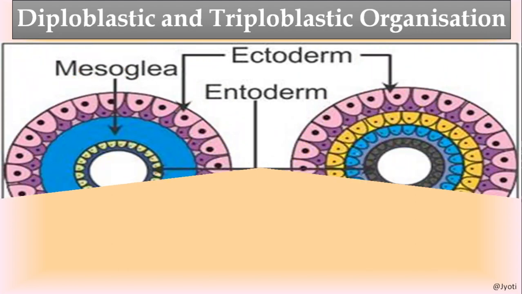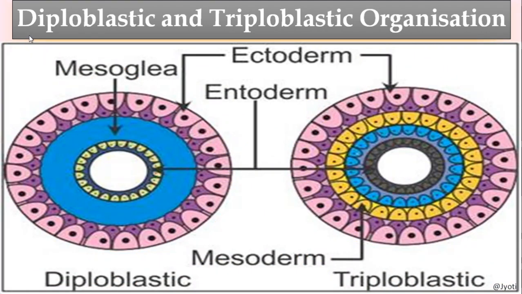So here in the picture you can see the diploblastic and triploblastic organization. The first one is diploblastic organization. Here you can see there is a purple color layer with pink cells and purple color cells. This layer is called ectoderm, and here at the center you can see there is another layer that is called endoderm,